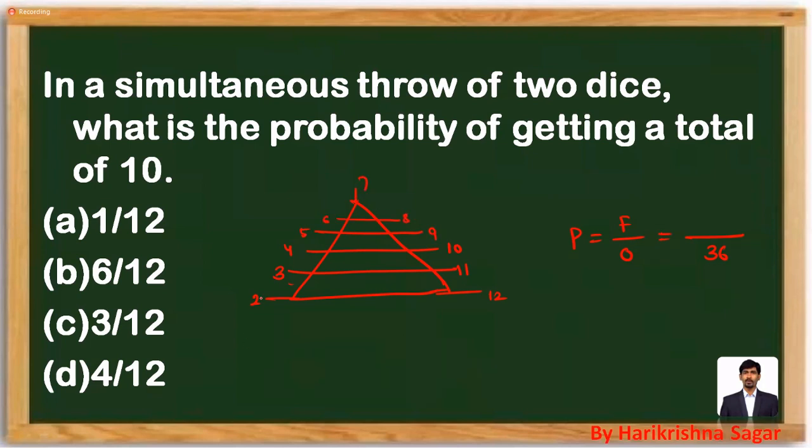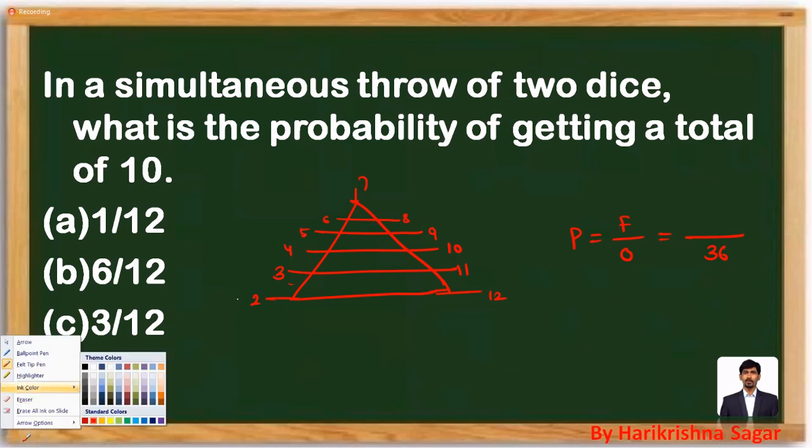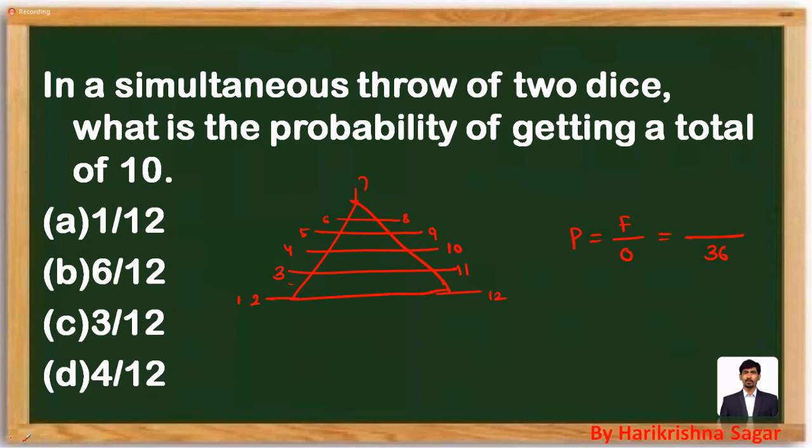After drawing these numbers ranging from 2 to 12, give the numbering like this. Start with the index of 1, 2, 3, 4, 5, 6, and then come back: 5, 4, 3, 2, 1.